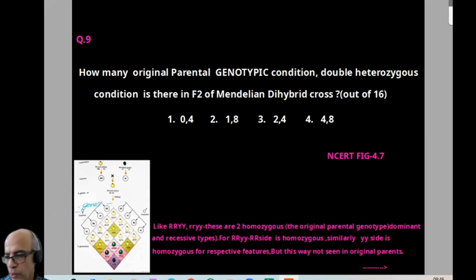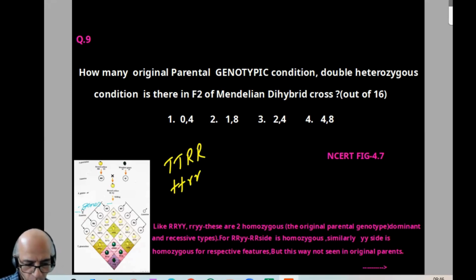When we come to the 9th one, how many original parental genotypic conditions and double heterozygous conditions are there in the F2 of a Mendelian dihybrid cross out of 16? First is the original parental genotypic. We can take it in this manner: full dominant, full recessive. So we can find 2 will be there.